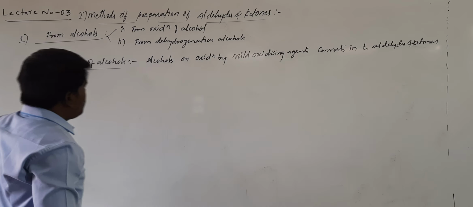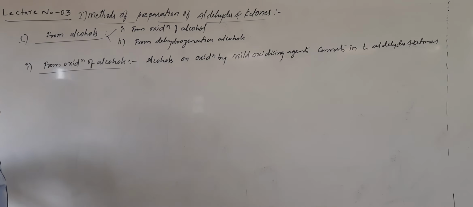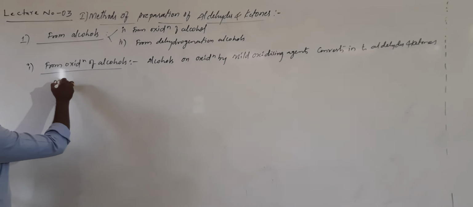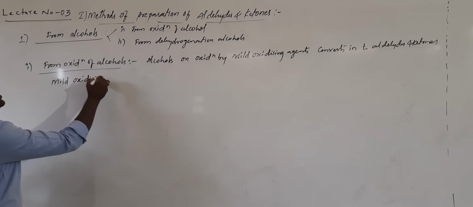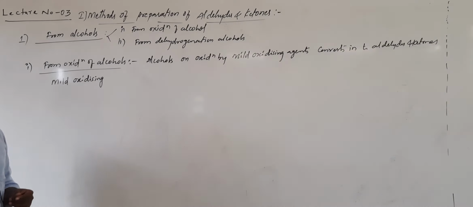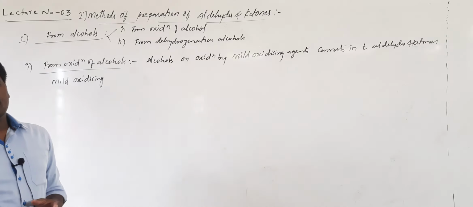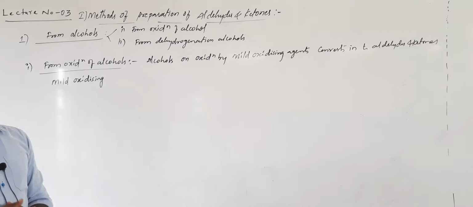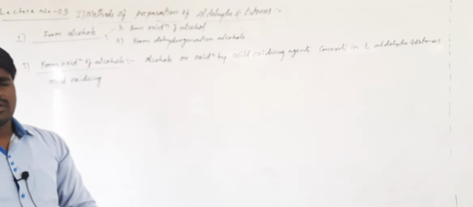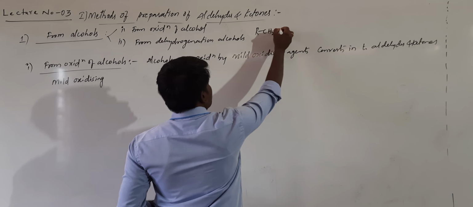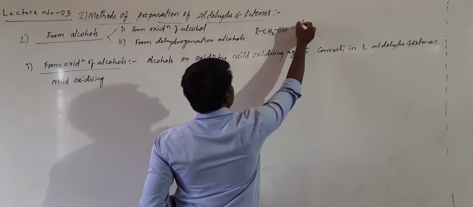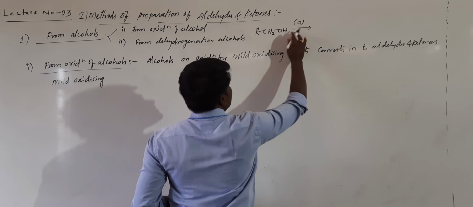Okay, let us see what mild oxidizing agents we can use. I have already told you what is meant by mild oxidizing agents. Mild oxidizing means which can convert alcohols to aldehydes or ketones. Strong means which can convert alcohols to carboxylic acid; they will completely oxidize. Basically, what is the general formula of alcohols? RCH2OH.